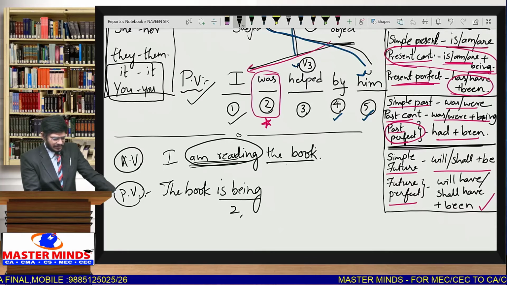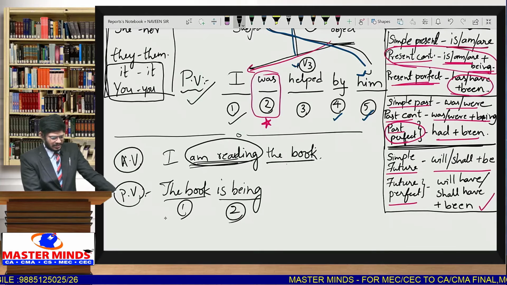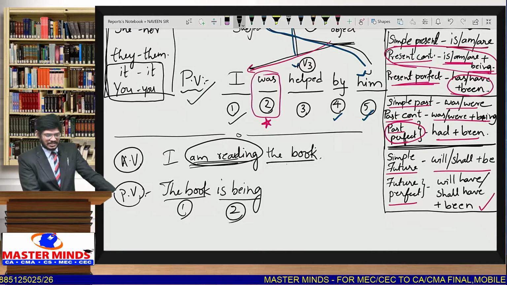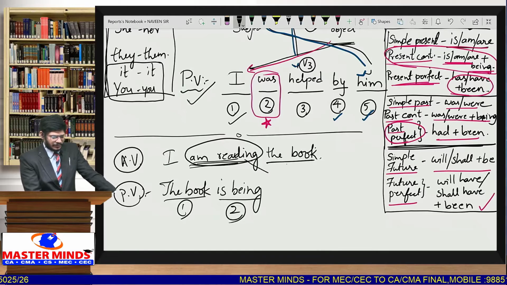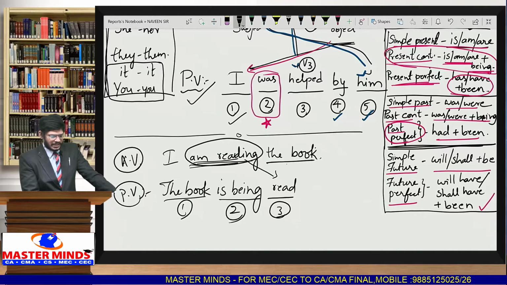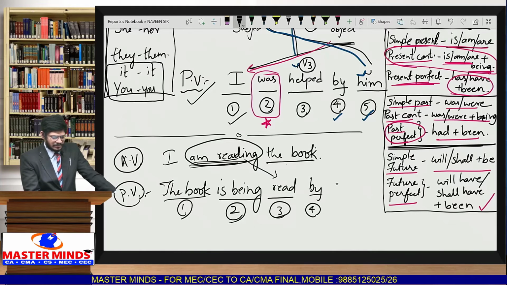This is the very, very important step. The first step, you remember, write object as subject. Second step is being. Read, V3 form of read, read, but we write it as read and we read it as read. The book is being read. Fourth step, add preposition by. Last step, subject as object.